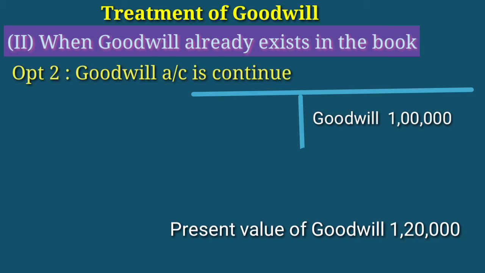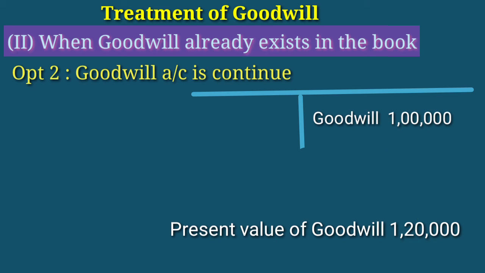Right? In that case, first we close the goodwill and make it 0. Goodwill value 0. So from 0 to present value, that's the full value. At that time, the full value of advantages the retiring partner will get.